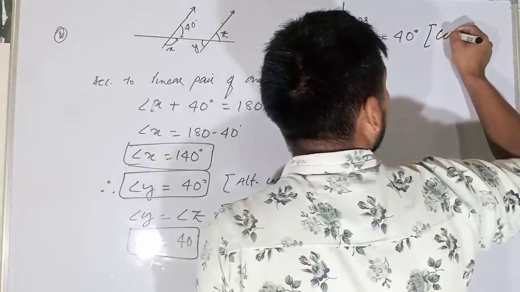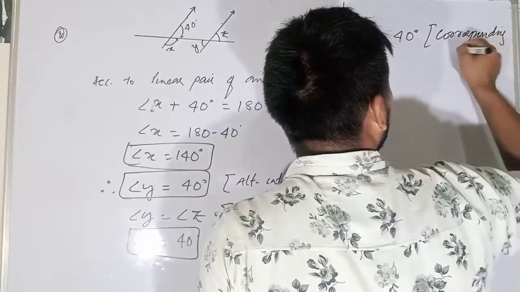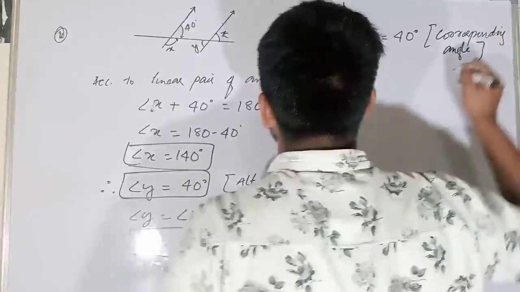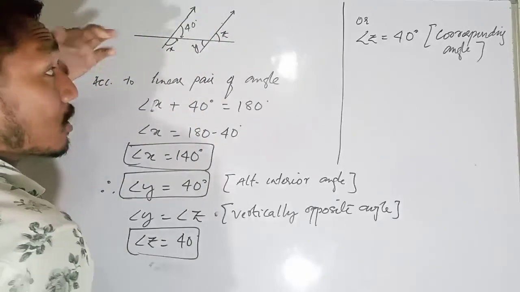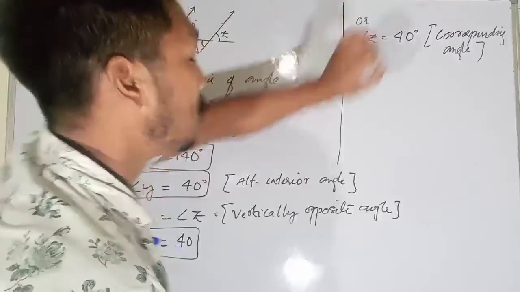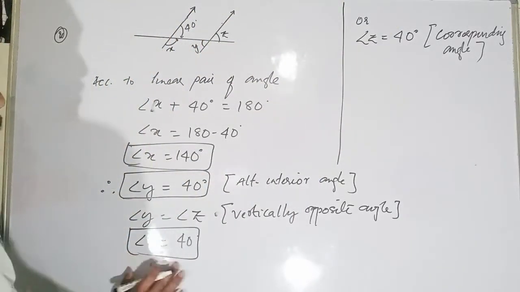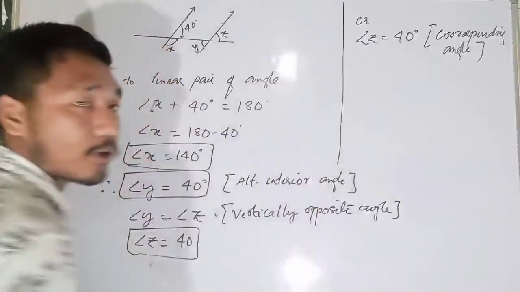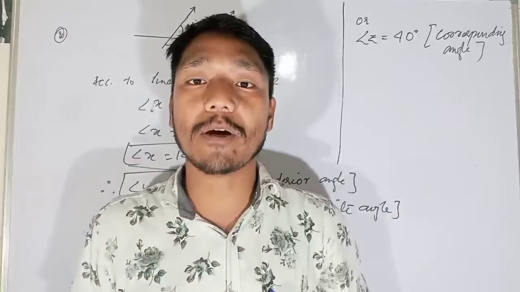Because they are corresponding angles, since these two lines are parallel. That means these two angles will be equal to each other. Either you can write this one or this one. Angle y is equal to angle z, then angle z is equal to 40. Once you know the property, you can easily solve the problems.